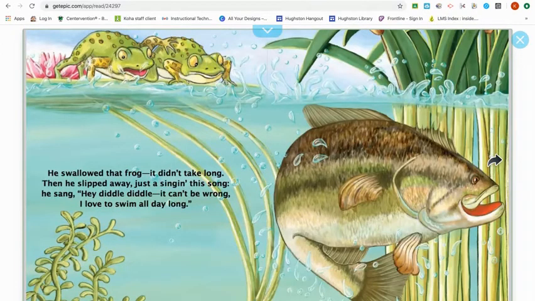He swallowed that frog. It didn't take long. Then he slipped away just a singing this song. He sang, "Hey, diddle diddle, it can't be wrong. I love to swim all day long." So here we saw the fish eat the frog, and he used him for some energy.